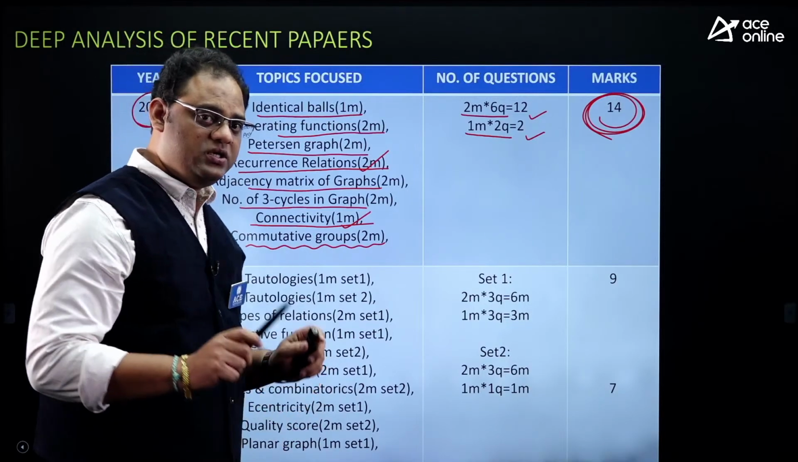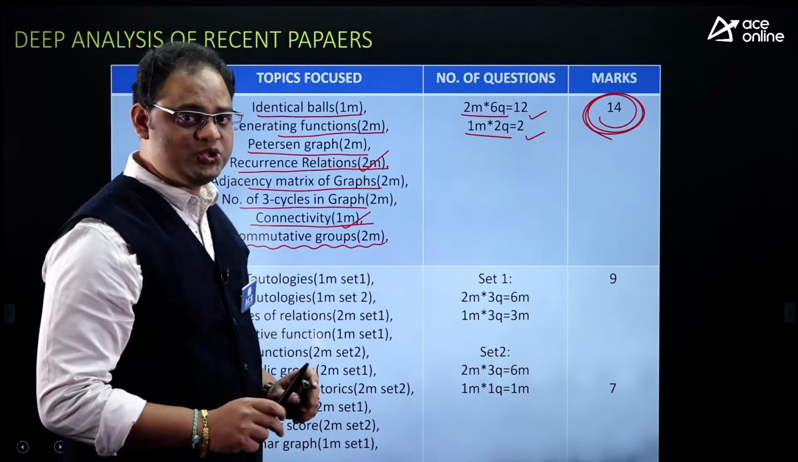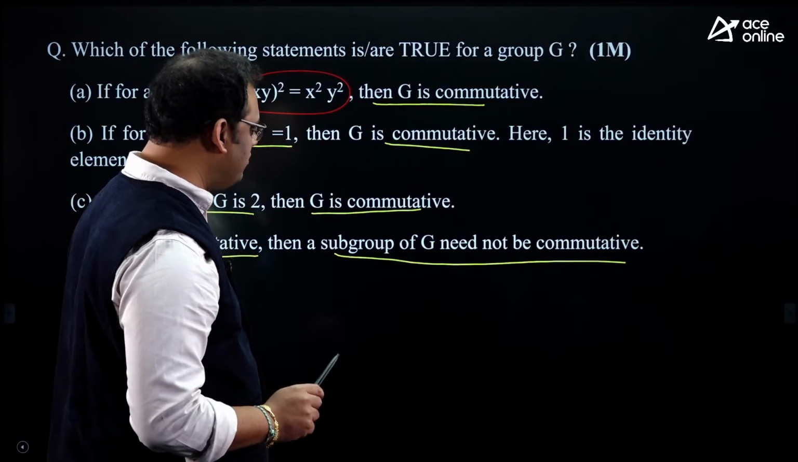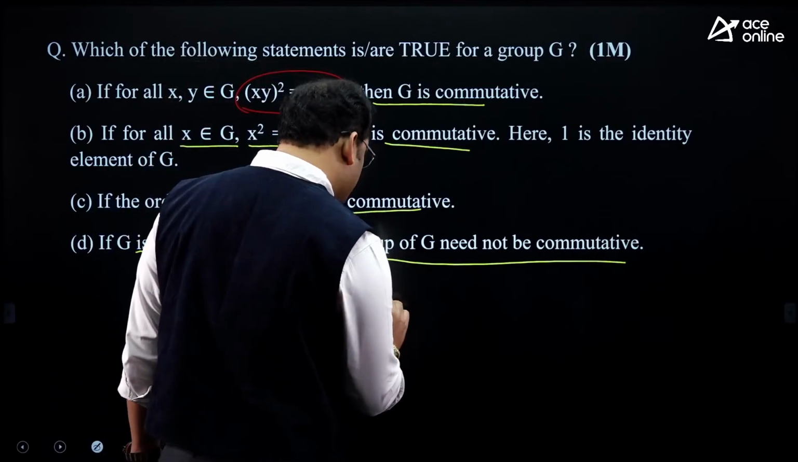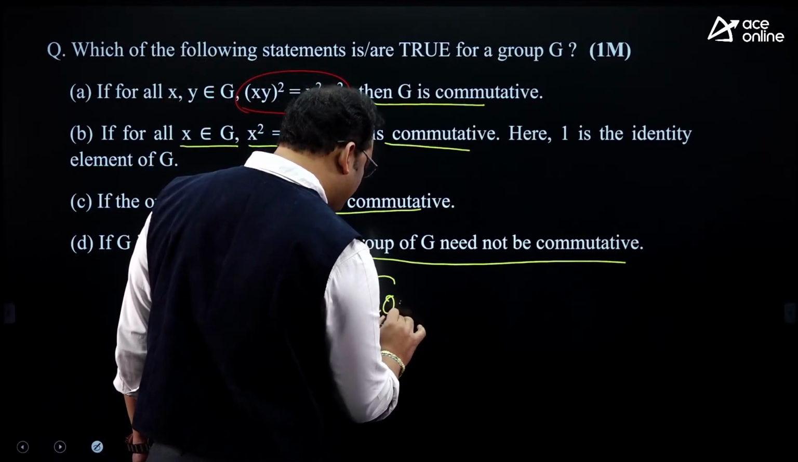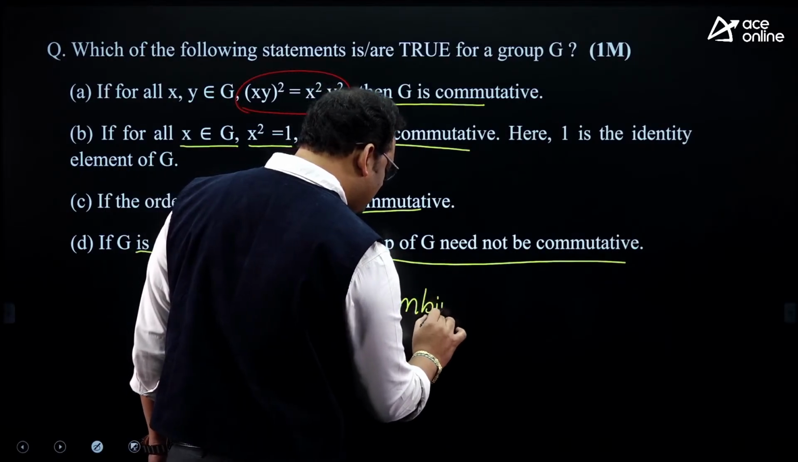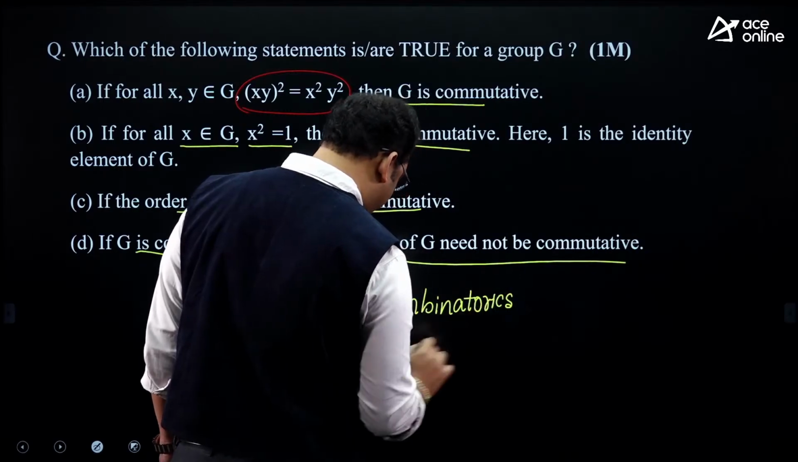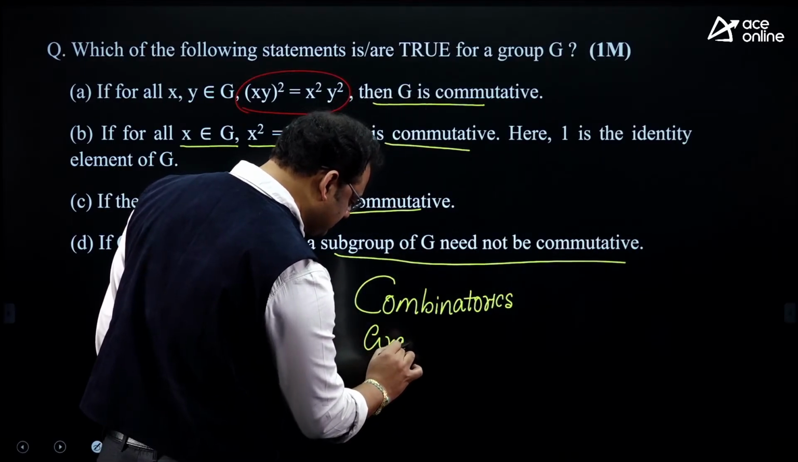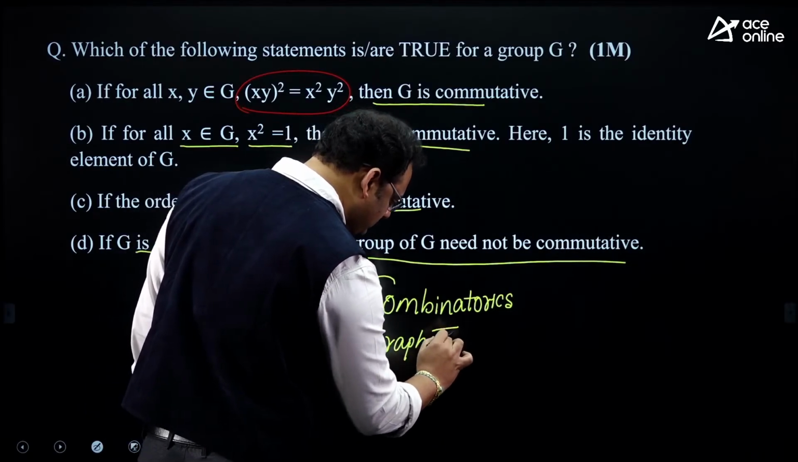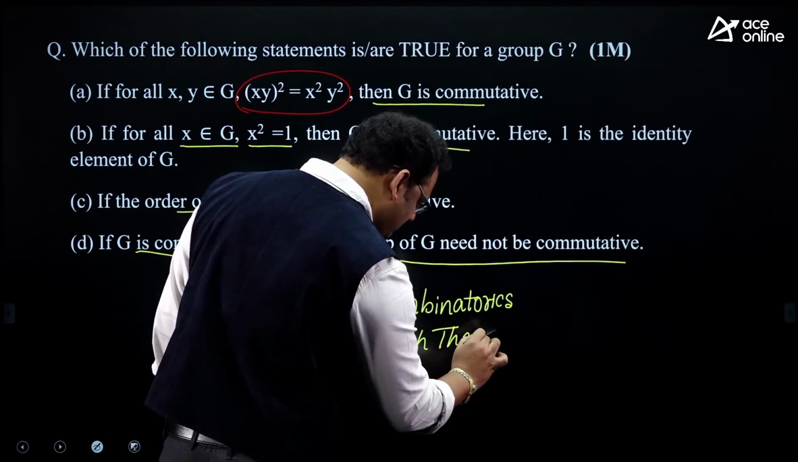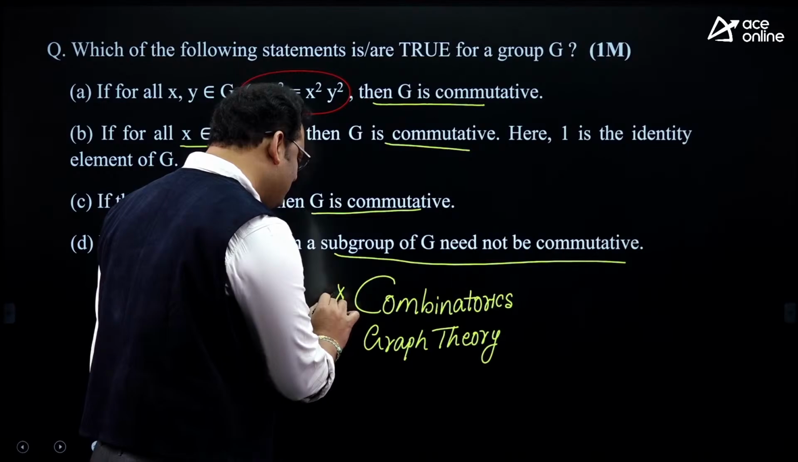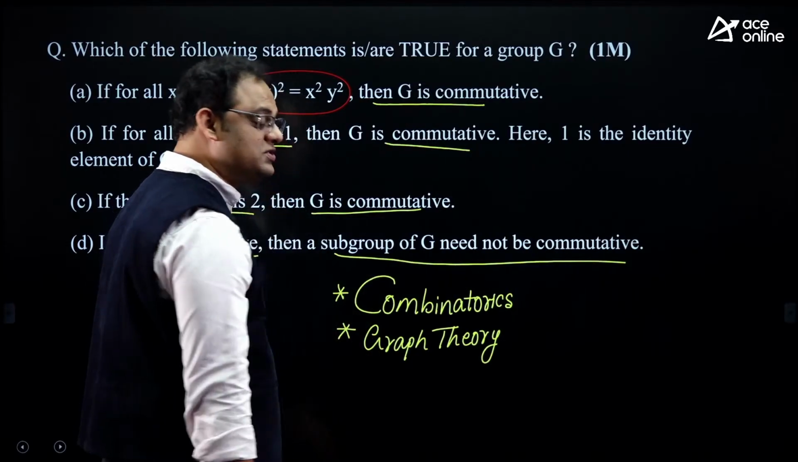Sir, I noticed one thing. Maybe one smart student can say like this. Sir, I noticed one thing. All the questions you showed, almost 8 questions, all the concepts came from combinatorics and graph theory. Yes, they touched these 2 units and they framed all the questions, my dear.